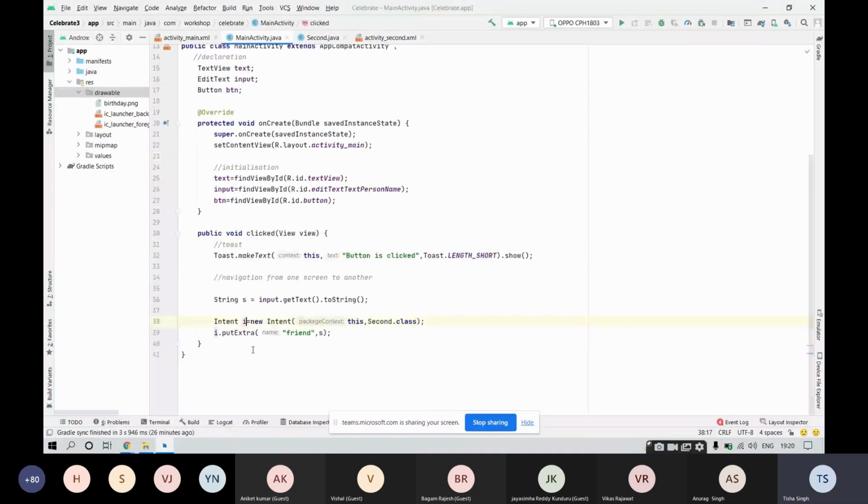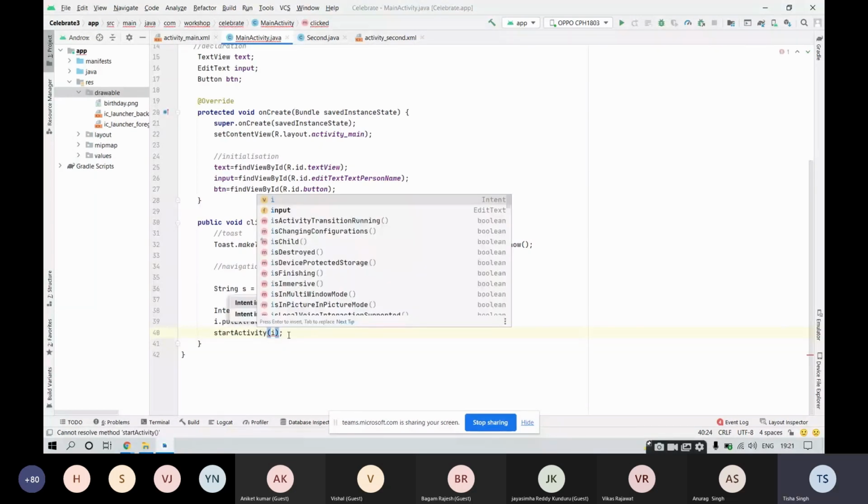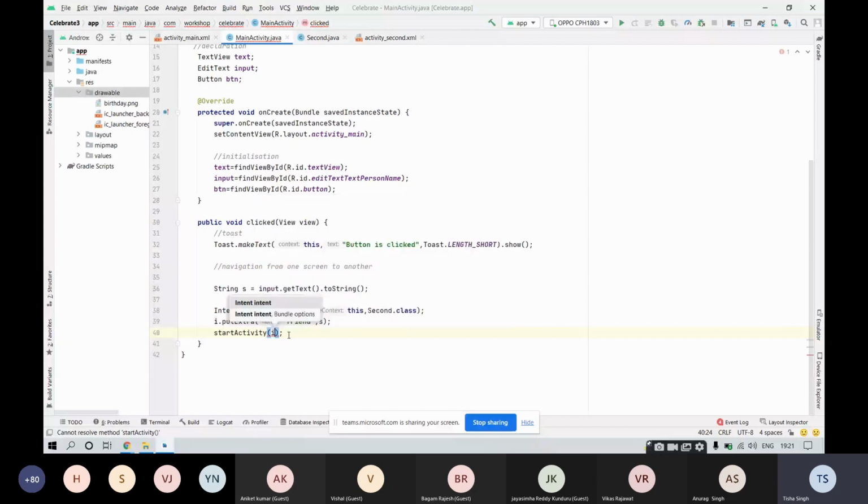Now guys, do add one more thing in this main activity. We have written Intent i is equal to new Intent, source and destination. Do write startActivity over here, all of you. startActivity and then give this parameter i. I forgot to add this startActivity and give the parameter i. Please do add this, otherwise it won't be working properly. The code needs to be like Intent i is equal to new Intent, source activity, destination activity, i.putExtra, key value pairs, then startActivity. Add this inside your code.